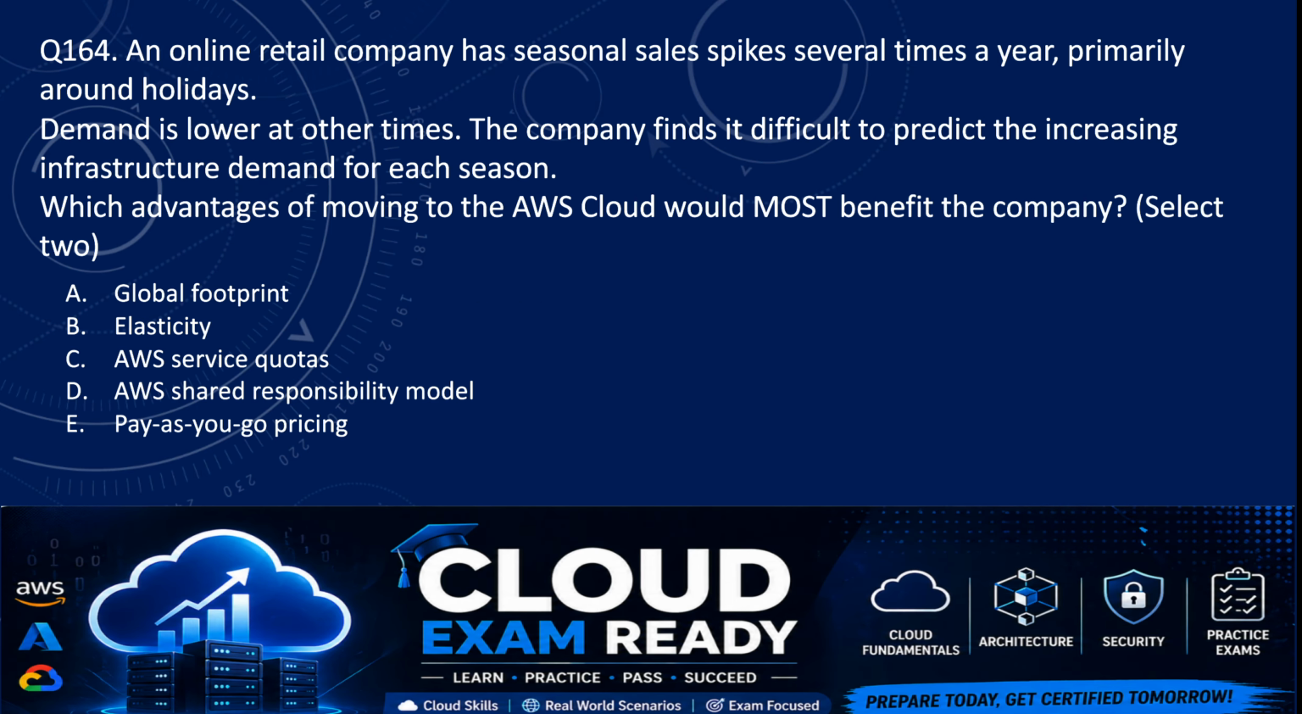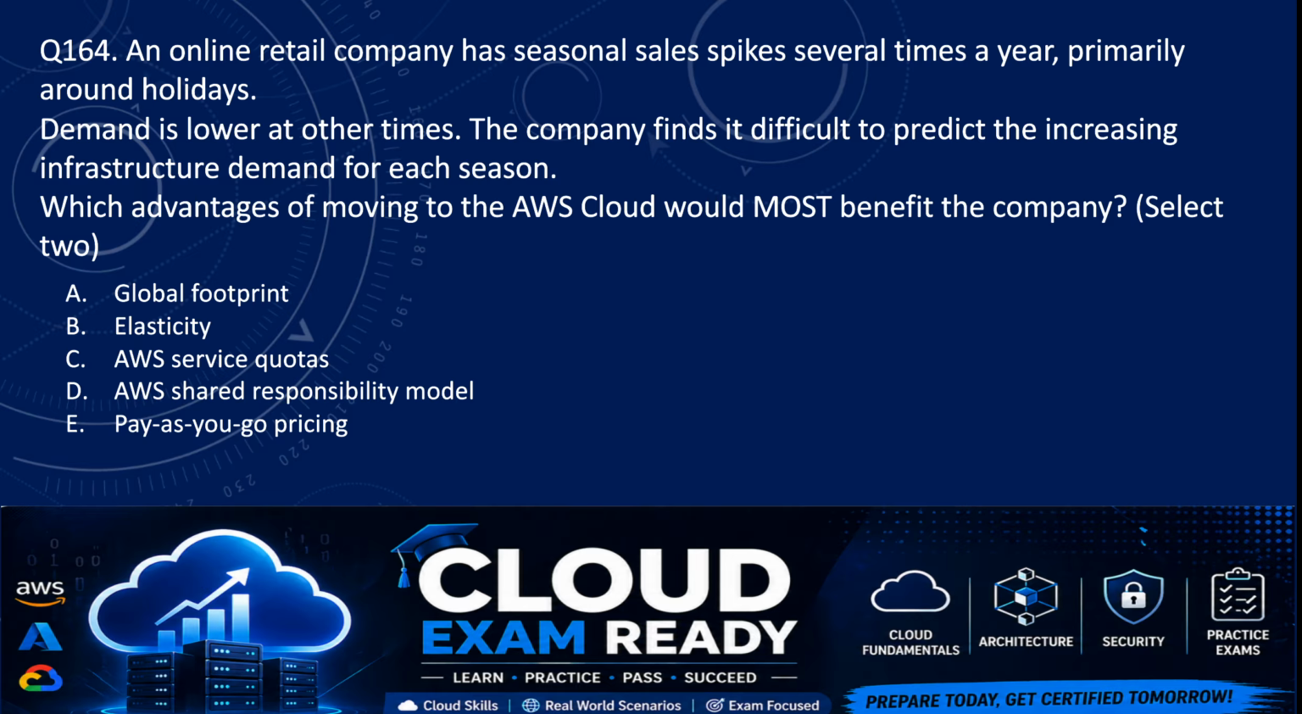Next, question number 164. An online retail company has seasonal sales spikes several times a year, primarily around holidays. Demand is lower at other times. The company finds it difficult to predict the increasing infrastructure demand for each season. Which advantages of moving to the AWS cloud would most benefit the company? So here we need to select two options.